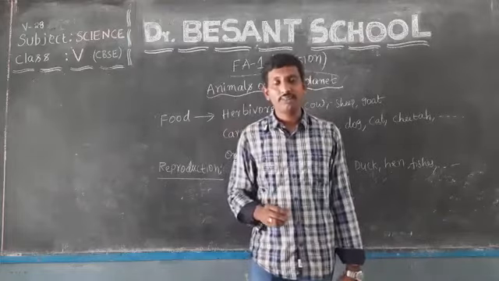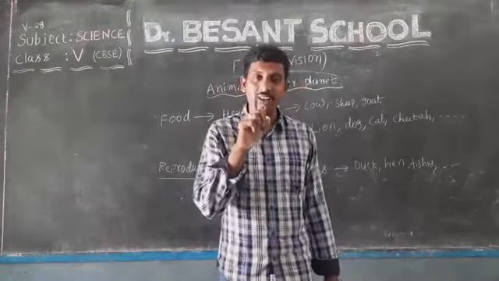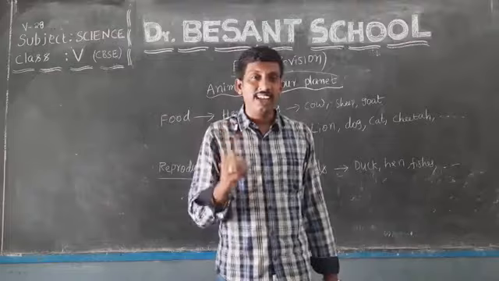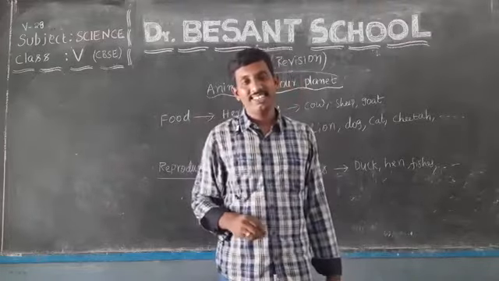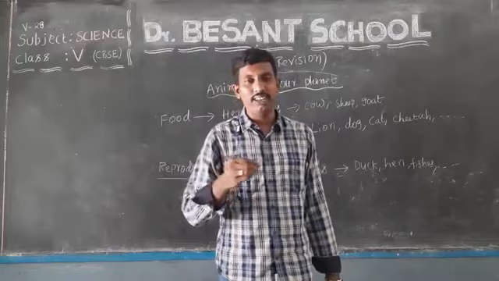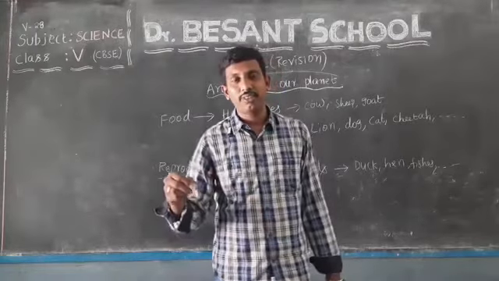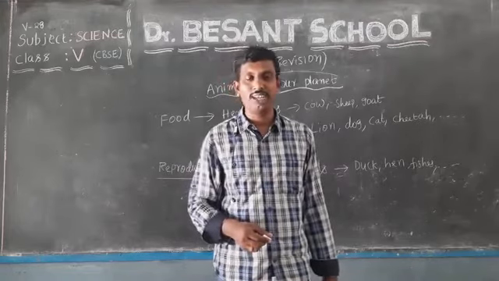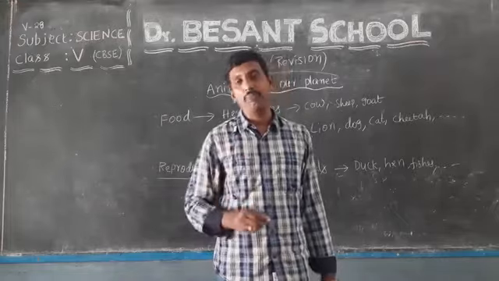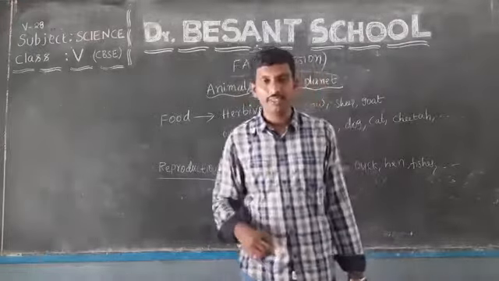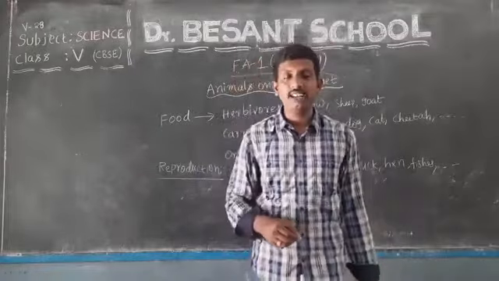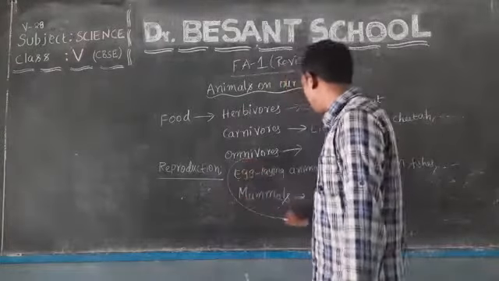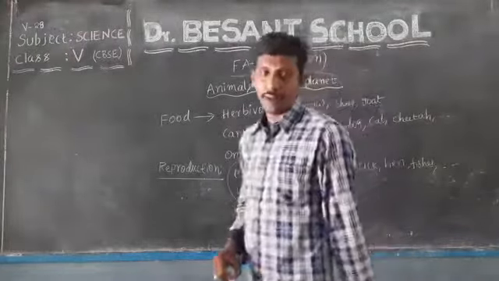In addition to these, I have also told you about one more category of animals which are special in nature. They are egg-laying mammals. They reproduce their young ones by laying eggs, and they can give milk to their young ones. Egg-laying mammals. Do you remember the one example I told? Yes, that is the duck-billed platypus. And you can take one more, echidna. So the duck-billed platypus comes under egg-laying mammals. It has both the properties. Of course, we have the primary classification as egg-laying animals and mammals.